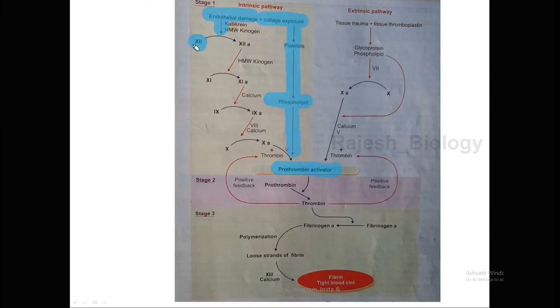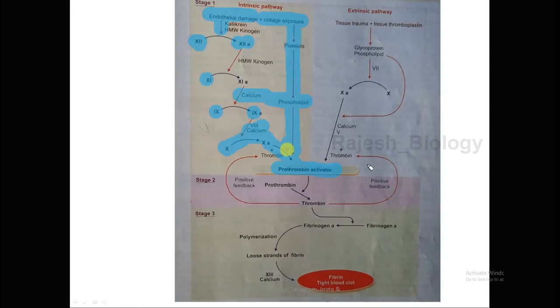Factor 12 is converted from inactive form to active form, and then that active 12th factor activates the 11th factor, and the 11th factor activates the 9th factor in the presence of calcium. The 9th factor activates the 10th factor in the presence of calcium and the 8th factor. So all the factors are involved during prothrombin activation. The 10th factor, which is in inactive form, is converted into its active form, and it forms the prothrombin activator in the presence of the 5th factor.